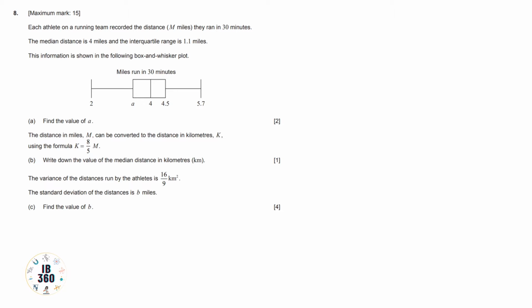So let us start the question. Each athlete on a running team recorded the distance in miles they ran in 30 minutes. The median distance is 4 miles and the interquartile range is 1.1 miles. So the interquartile range is basically